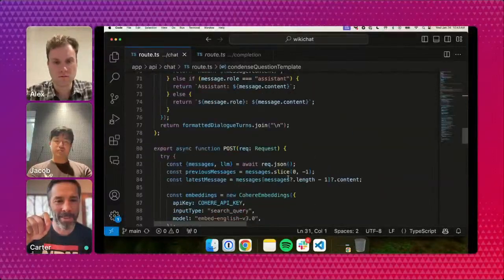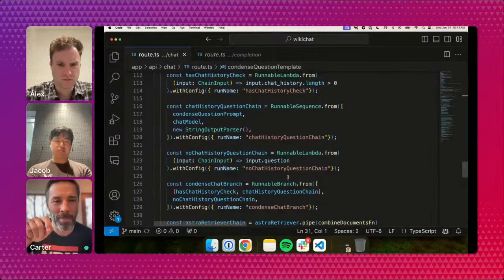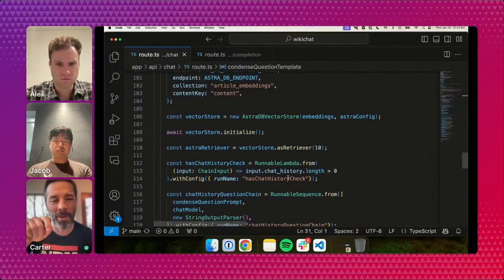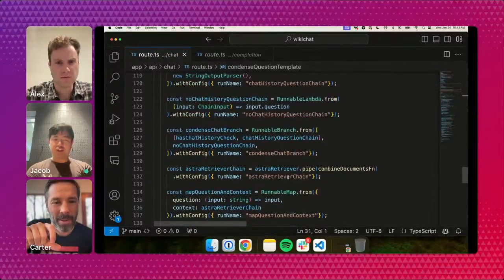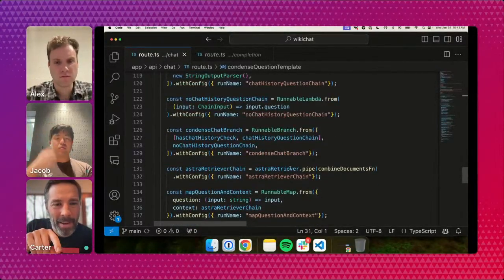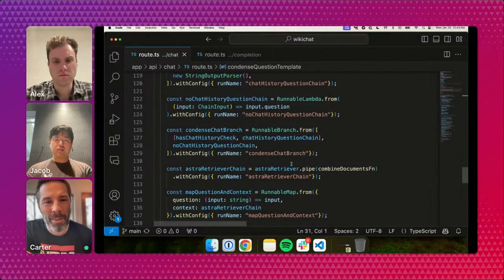I'm going to go down to the sequence. Should be runnable branch. Yeah, right there. That check there. Condensed chat branch, I believe. Yeah. Exactly. So that right there, there's a Boolean check that says has chat history check, right?